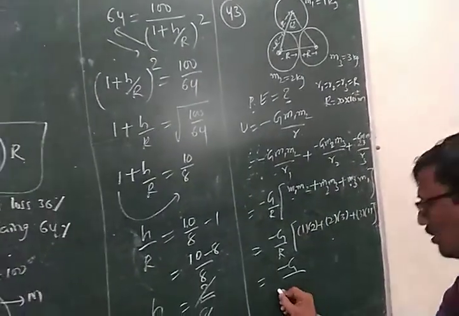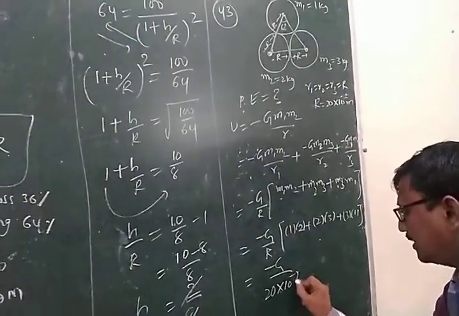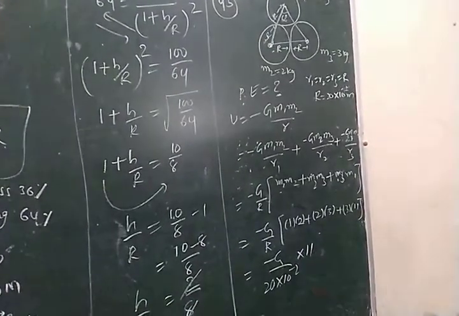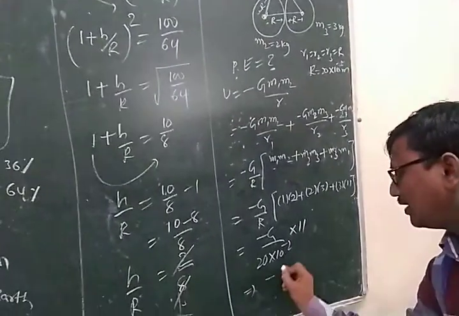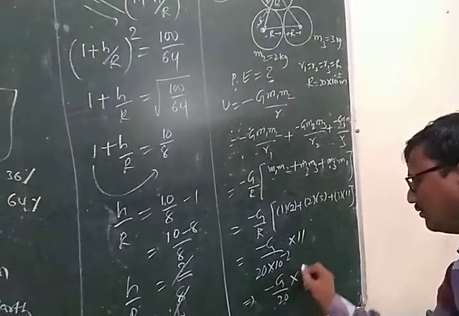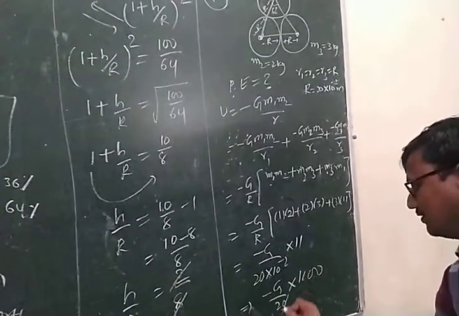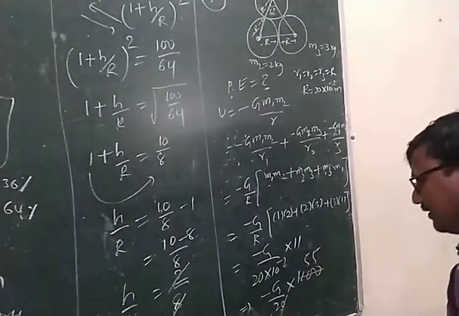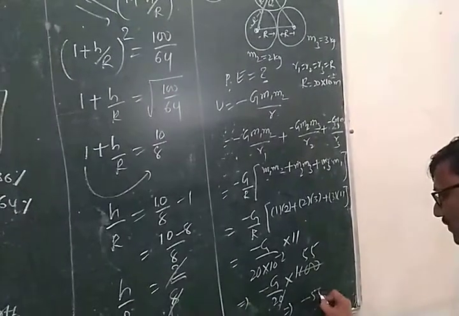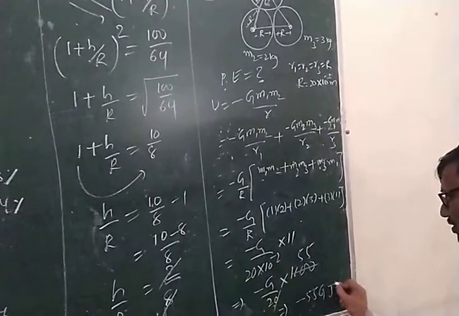Substitute here 20 into 10 power of minus 2, into 11. The minus 2 power goes from the numerator to the denominator. Minus G by 20 into 1100, now it cancels. That is 55. That is equal to minus 55 G joule.